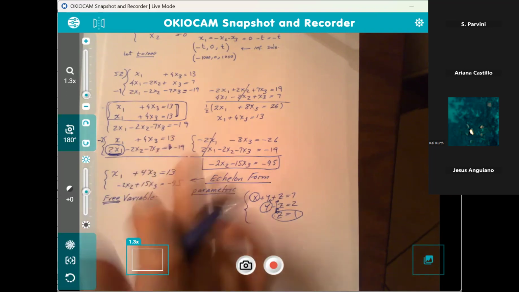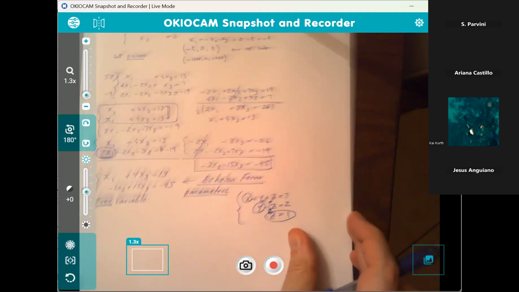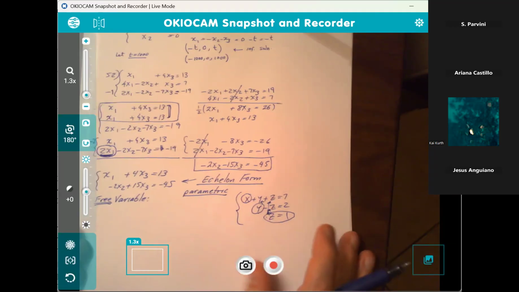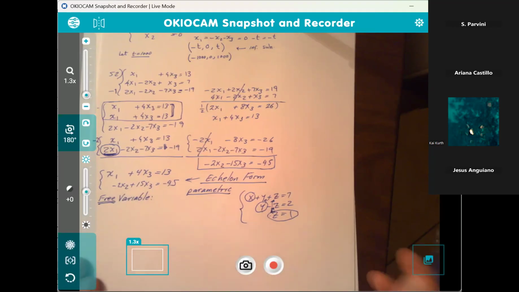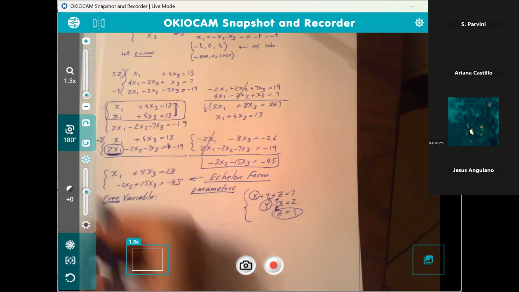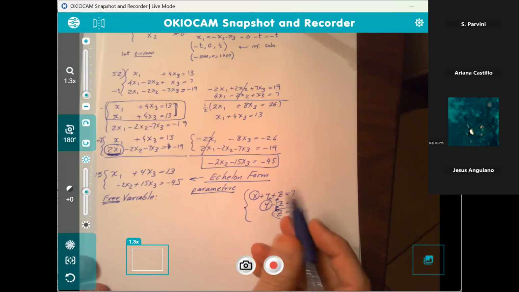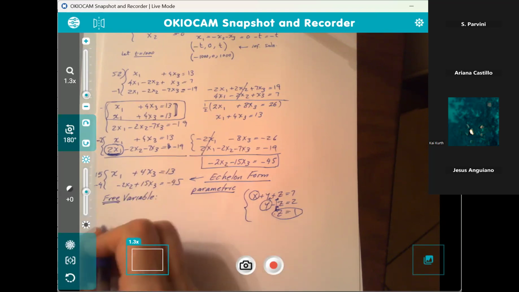Okay, how are you going to get rid of x sub 3? I would multiply the top equation by 15, and then the bottom equation I would multiply by -4. Okay.